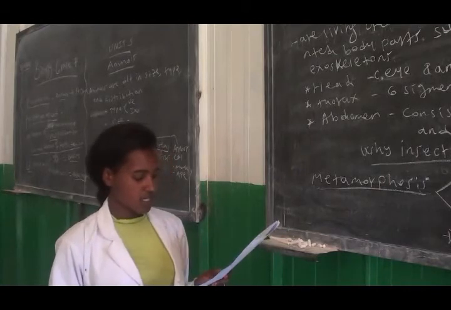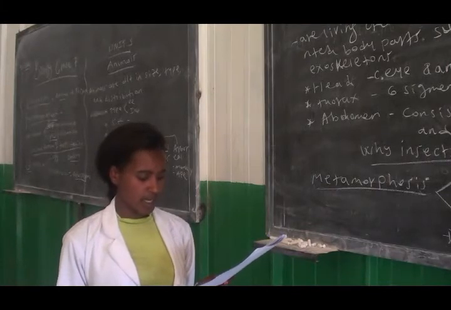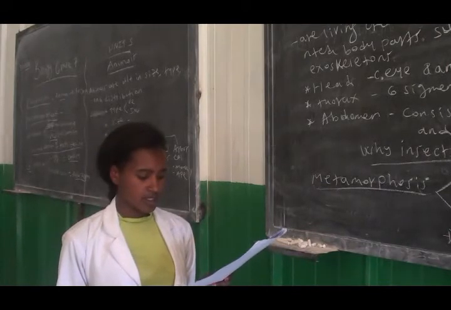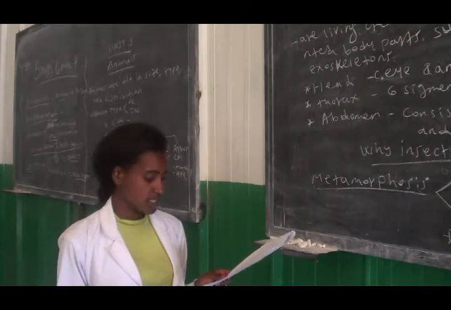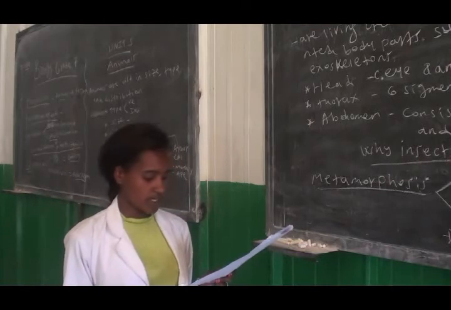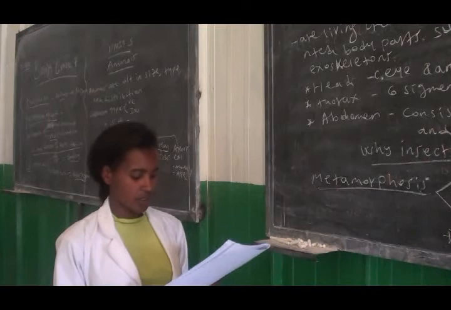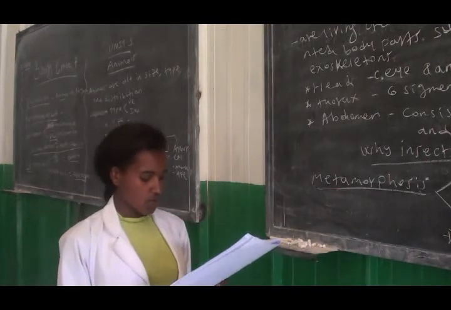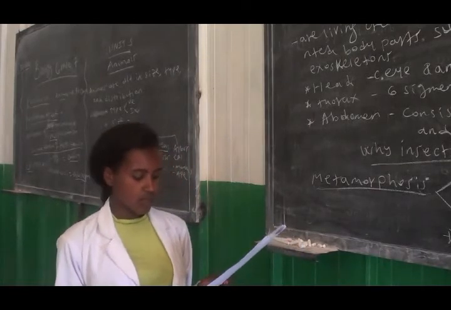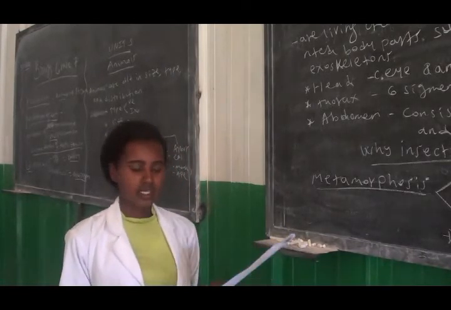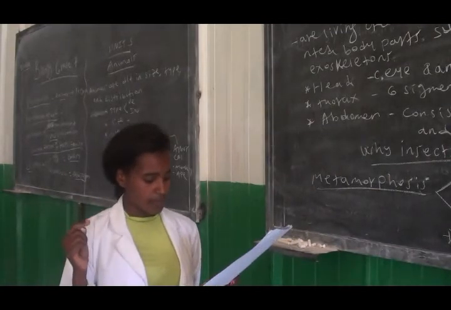Question number 5. The thorax part of an insect supports A. Compound eye, B. Wing and leg, C. Antennae, D. Digestive structure. The answer will be B, wing and leg, because choice A, compound eye, is found in the head, as well as C, antennae, which are found in the head, and digestive structures are found in the abdomen part.